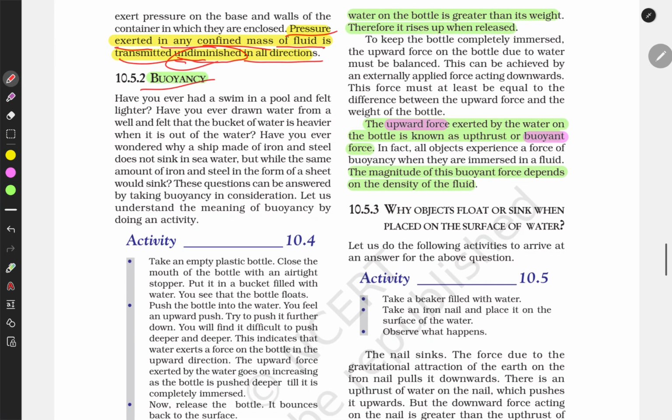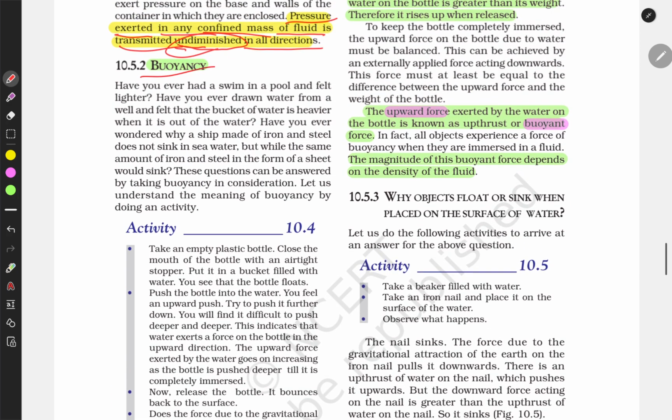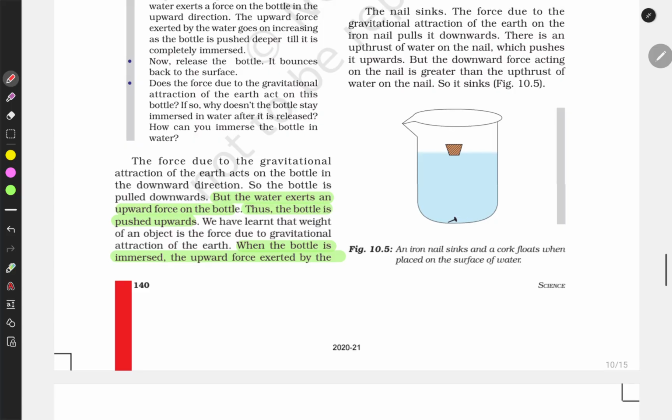What is buoyancy? Buoyancy is an upward force exerted by the water. Water exerts an upward force on a bottle, thus the bottle is pushed upwards. The gravitational attraction of the earth pulls the bottle in a downward direction.